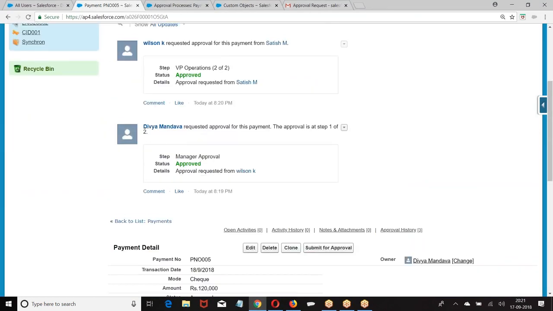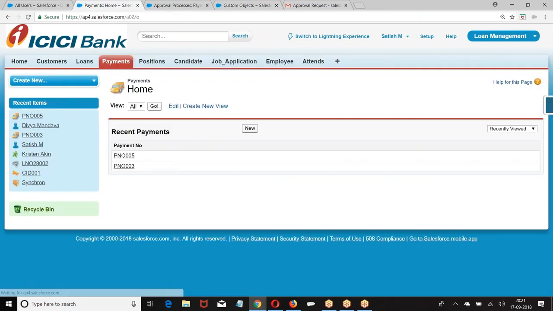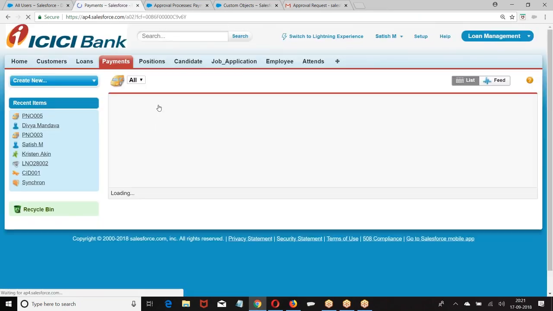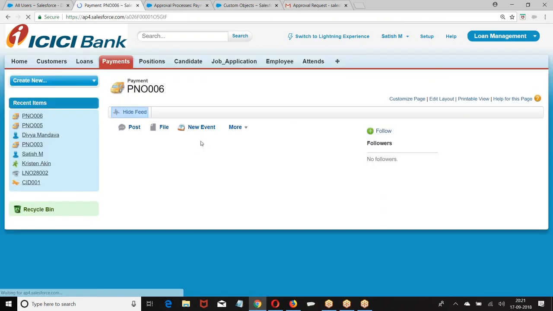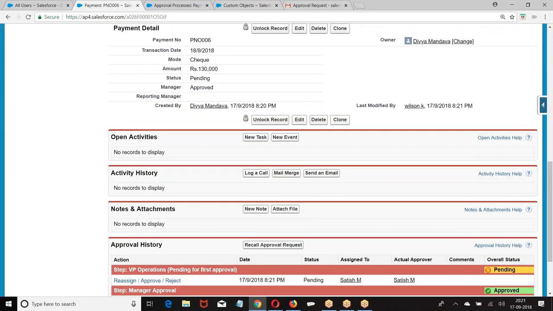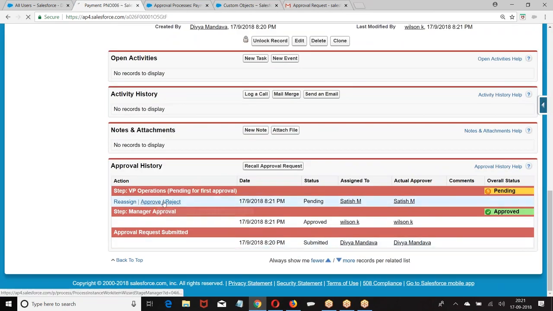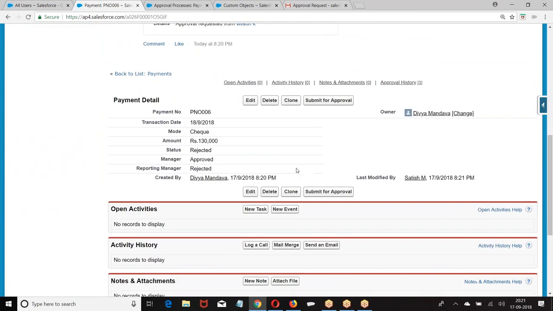Came to Satish. Then Satish rejected the record. When Satish rejected, what happened? Manager approved, reporting manager rejected. Finally, the status is rejected. Are you getting my point? So what was this? Multi-step approval process. Right? I hope you are good with this.